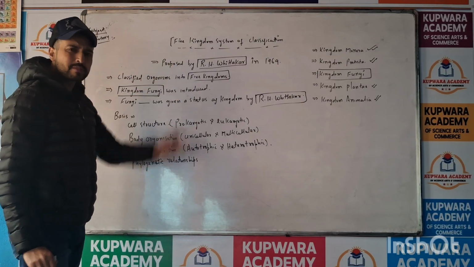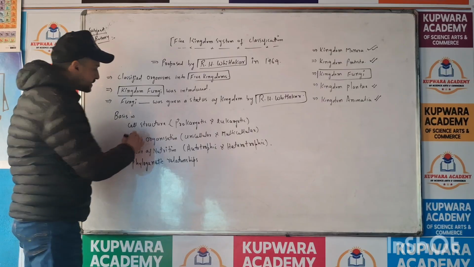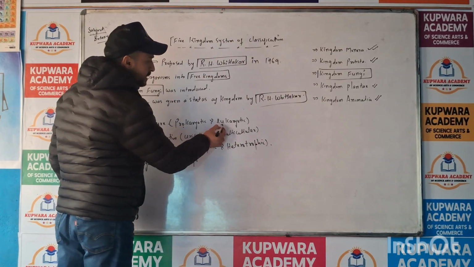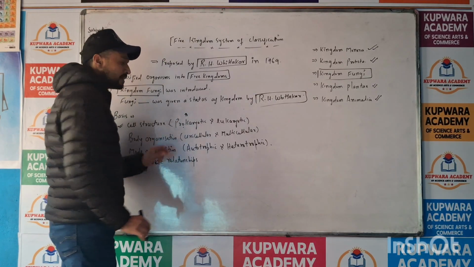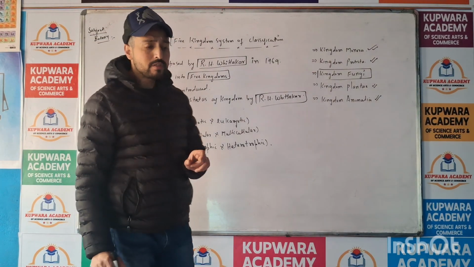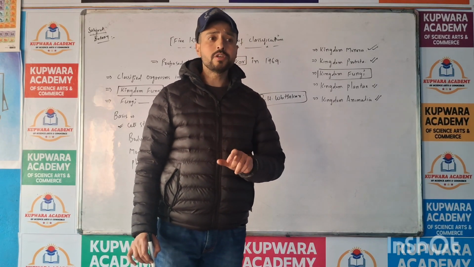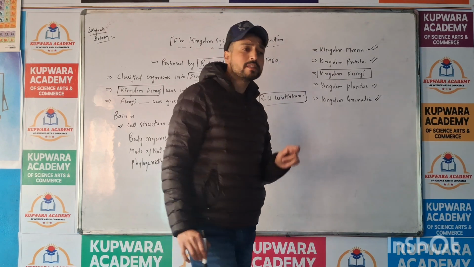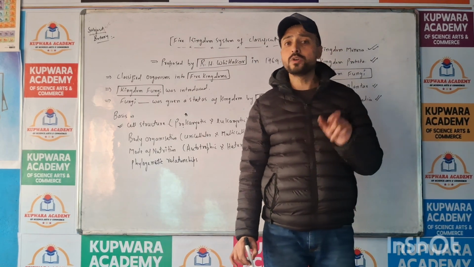This five kingdom system of classification was proposed on the basis of, number first, cell structure: prokaryotic cell and eukaryotic cell. Prokaryotic cell means the cell in which the nucleus is not completely developed. That not well developed nucleus is called the incipient nucleus.